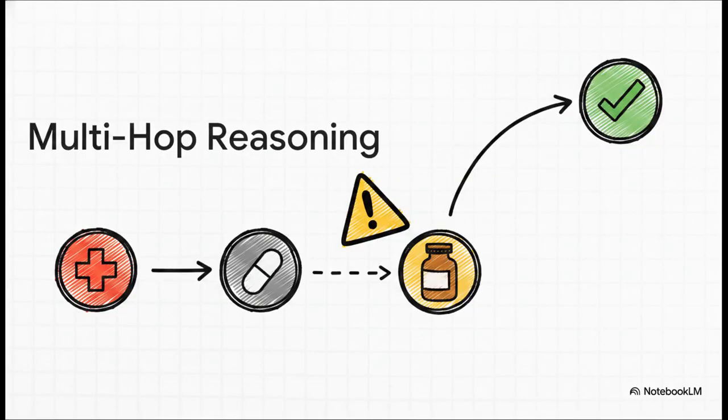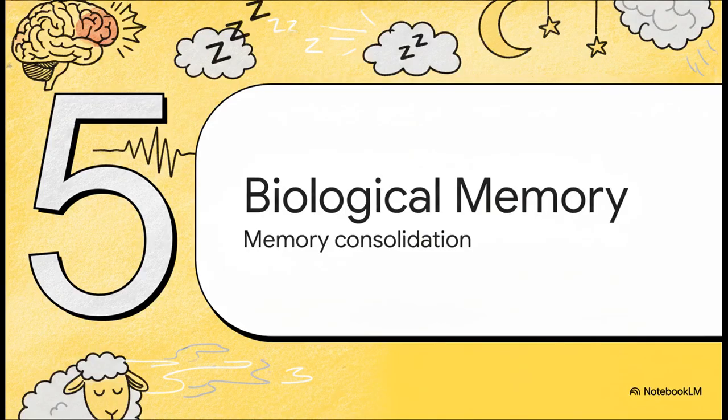To see why that's so powerful, let's walk through this multi-hop reasoning path. The agent identifies a condition at one node, finds a treatment at the next, but before acting, it hits an edge alert. This acts as a hard interrupt, basically checking for conflicts with other medications the patient is on. By proving its work step by step through these explicit connections, it avoids potentially lethal hallucinations and safely arrives at a logical resolution. Section 5, Biological Memory Consolidation.